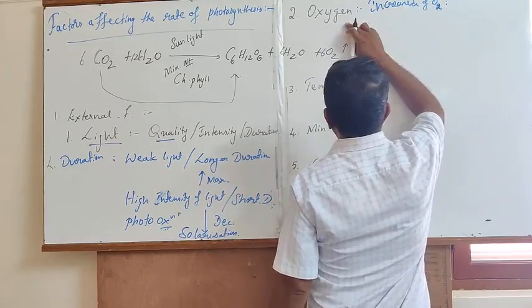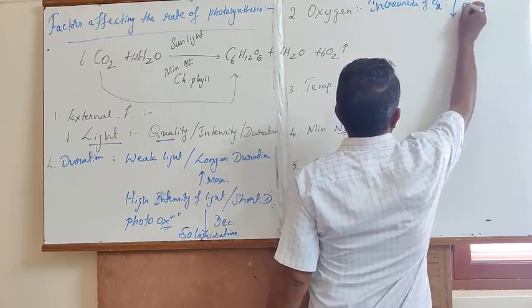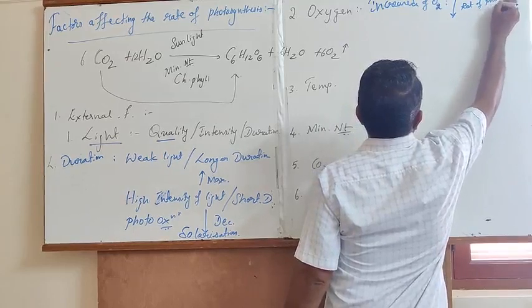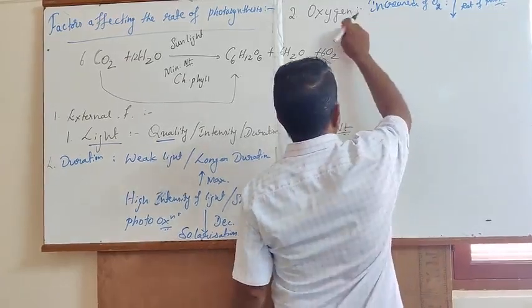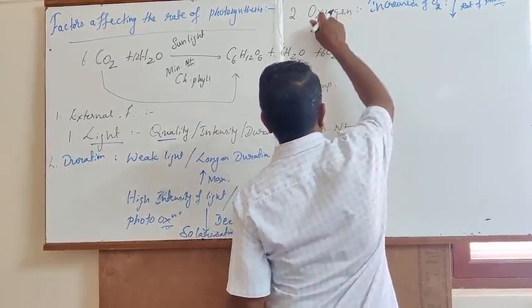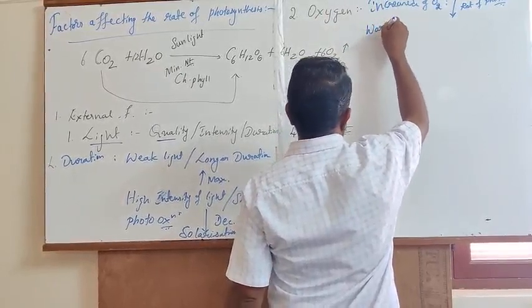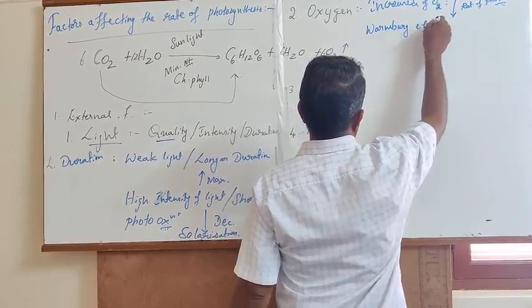As a result of photooxidation, there is a sudden decrease in the rate of photosynthesis. This decrease in the rate of photosynthesis because of the supply of a very high concentration of oxygen is popularly designated as the Warburg effect.